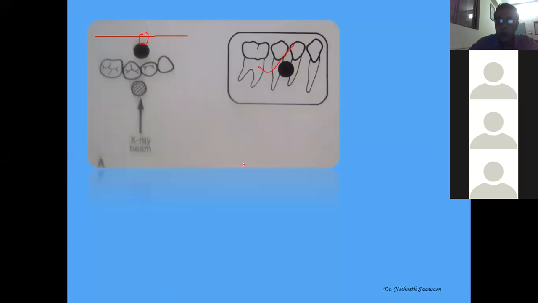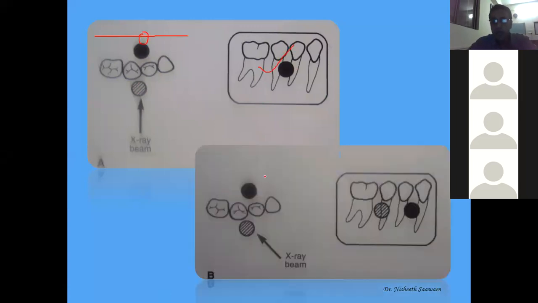Now I'm changing my angulation from where I'm seeing. In this picture, this is a molar tooth, right? And this is the canine tooth. That means I have shifted my cone mesially. Earlier I was seeing from here, and the X-ray film was here. Now I'm seeing from the mesial direction. So what will happen if I see from the mesial direction? See what happens.